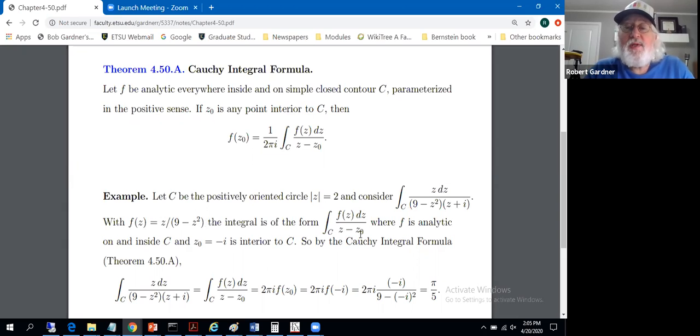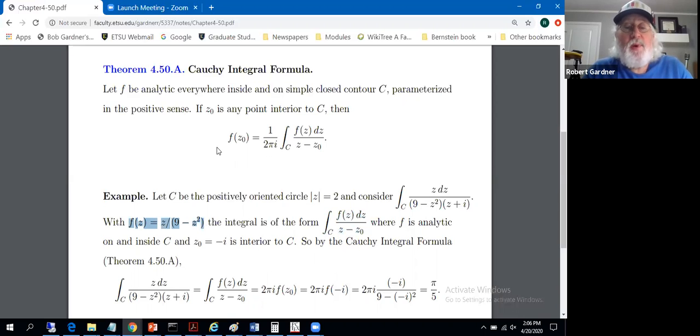That leaves us with the z minus z sub 0 part, where z sub 0 is negative i. Got a minus up here and a plus down here, negative i to keep the books balanced. So we can rewrite the given integral in this form with z sub 0 equals negative i, f of z as stated. That means by Cauchy's integral formula, we can evaluate the integral.